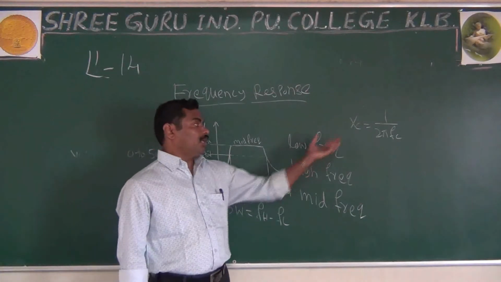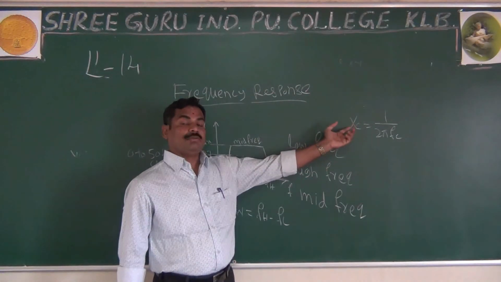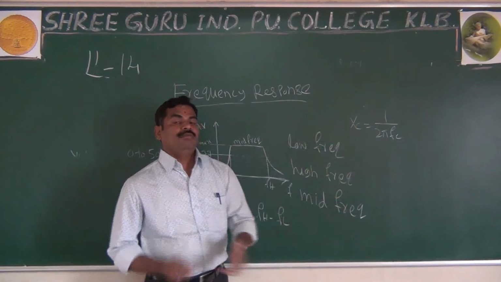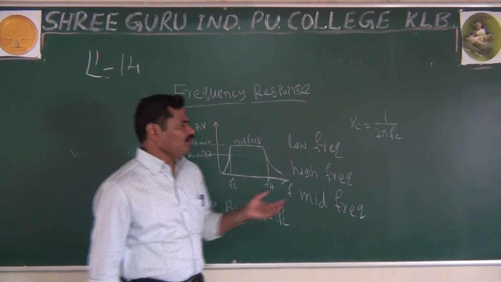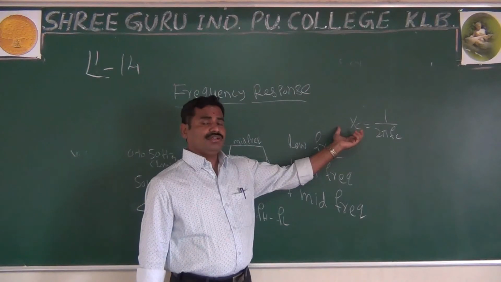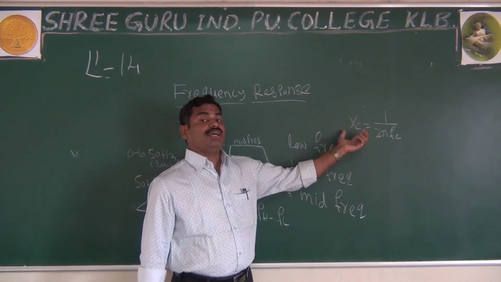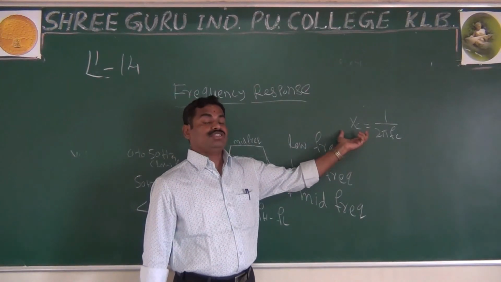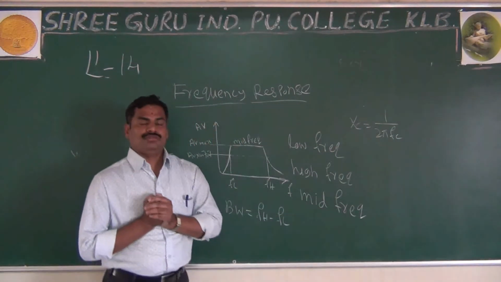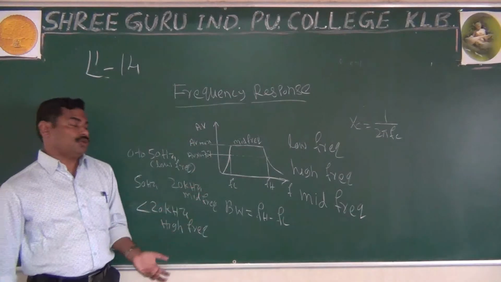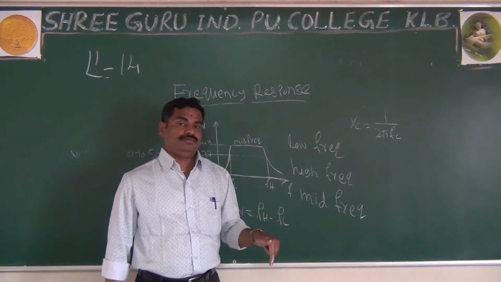Because of the very low capacitive reactance, the capacitor acts as a short circuit, and the output voltage does not drop across the RL, it drops across the capacitor.